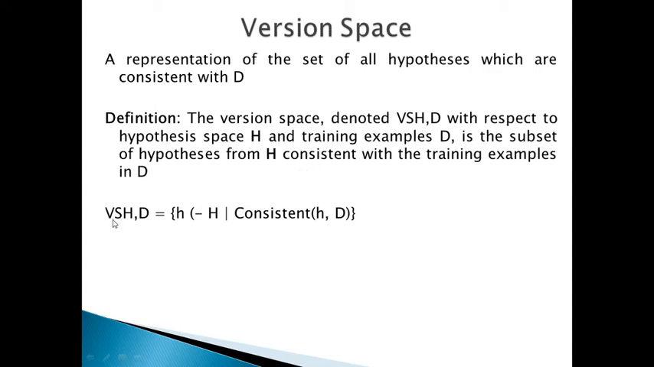Its representation is VS subscript H,D equivalent to {h belongs to H | Consistent(h, D)}, where small h belongs to capital H. This representation describes this particular definition. So this is the representation of the version space.